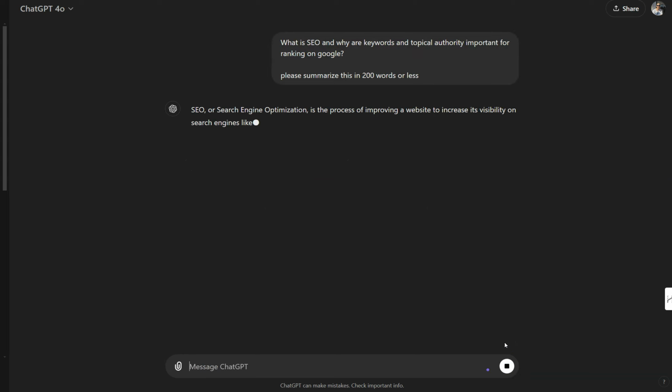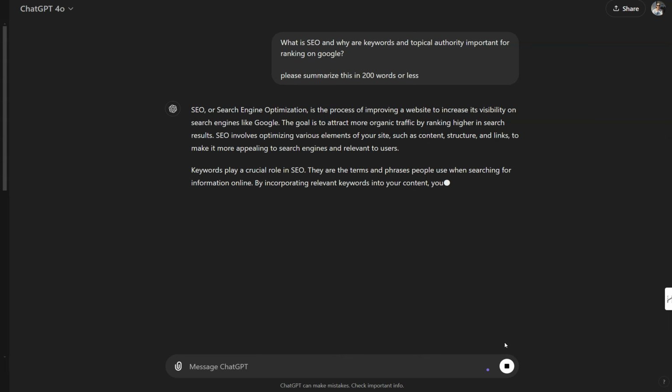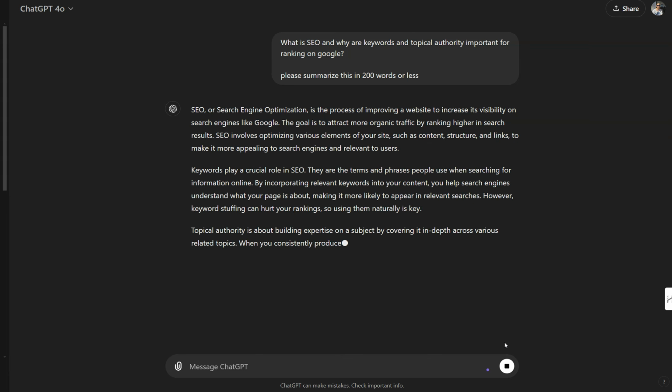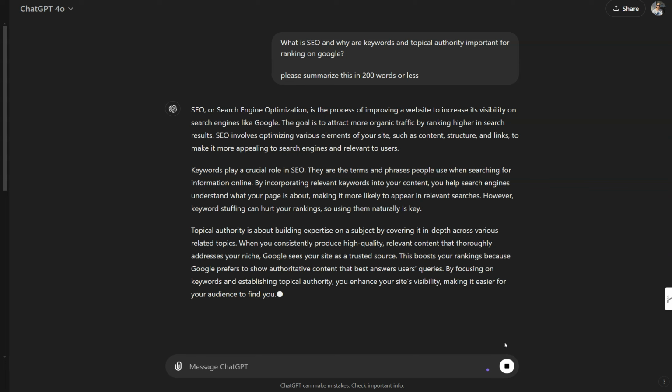Hi, today we're going to be discussing keyword research and building topical authority, topical maps, and how we can rank our posts in Google. So essentially keywords do play a crucial role in SEO. They are what people are searching for on Google. Therefore, we need to have relevant keywords in our content.